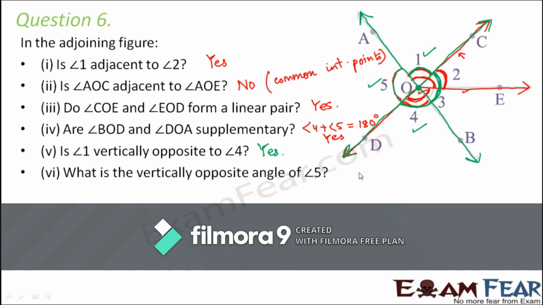So therefore the vertically opposite angle of angle 5 would be angle BOC, which is actually angle 2 plus angle 3. So you see, this is how you approach answering questions related to different types of angles.